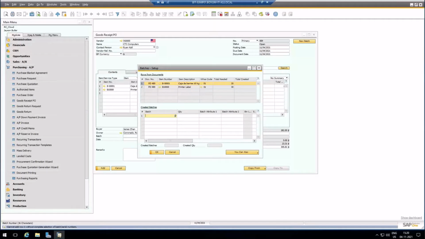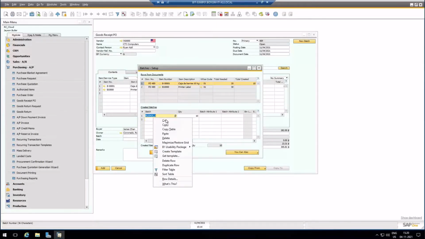I'm going to say I have 10 for this, because I want you to see how it actually creates a quality control order per batch. And I'm going to say I have 10 here. Perfect. Update.